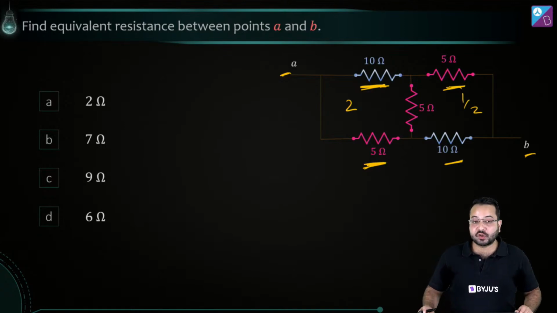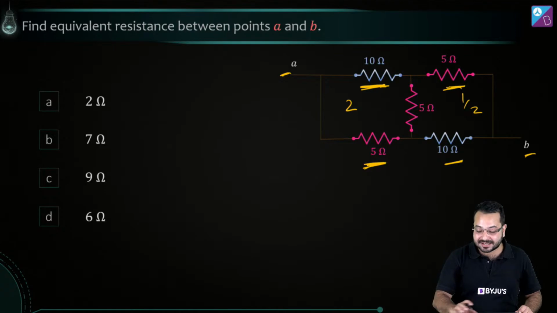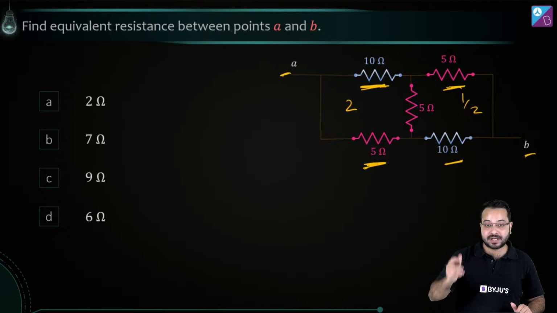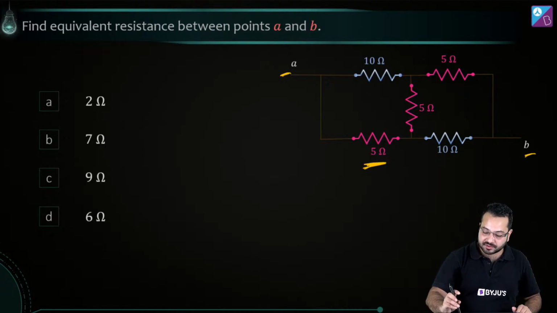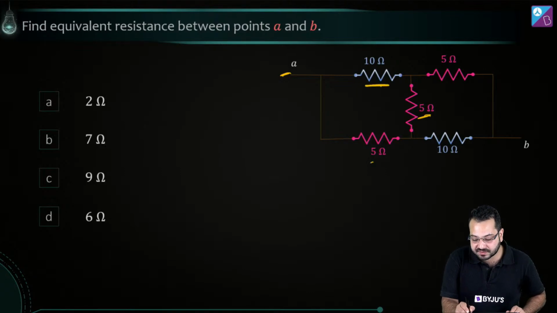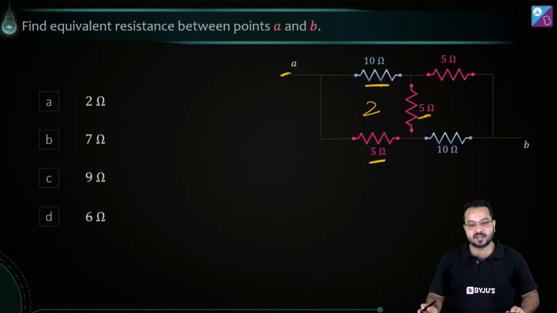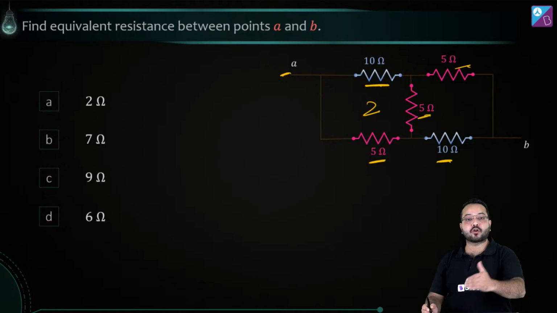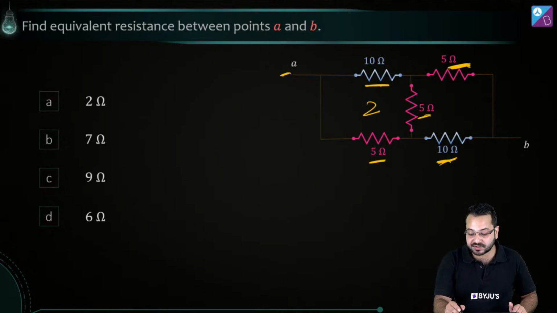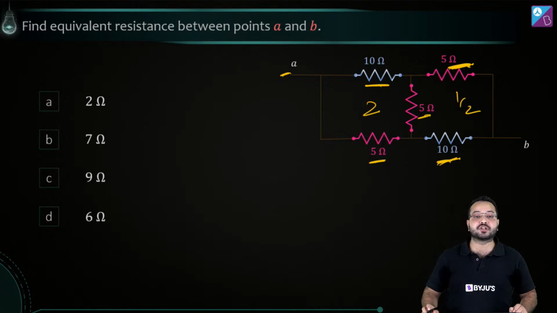Okay? So this is not Wheatstone bridge, although it is very tempting to think it is Wheatstone bridge. But this is not Wheatstone bridge. Let's be very clear about that. Okay? So I'm repeating myself. R1, R2, R3, R4 are arranged in this order. This resistor is between the bridge. But we have to take the ratio of this resistor to this resistor, which is 2. Now we cannot take this upon this. Okay, that order has to be maintained. So we'll have to take this resistance divided by this resistance. That is half. So this is not Wheatstone bridge.